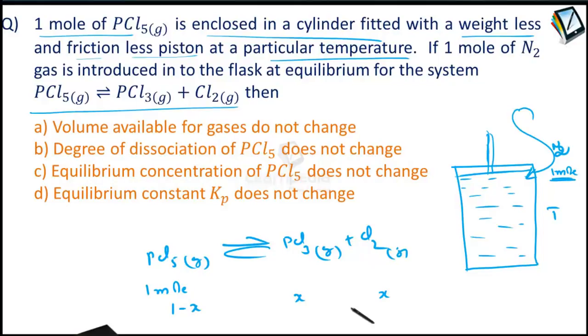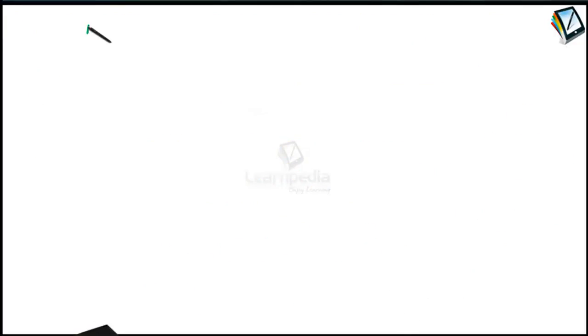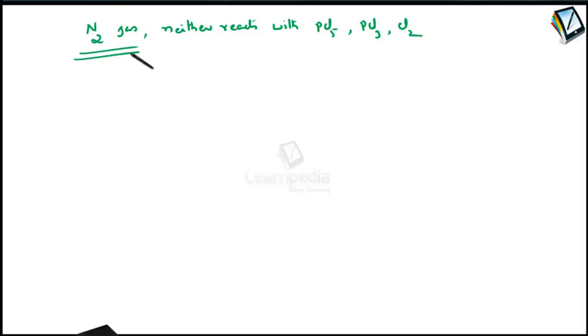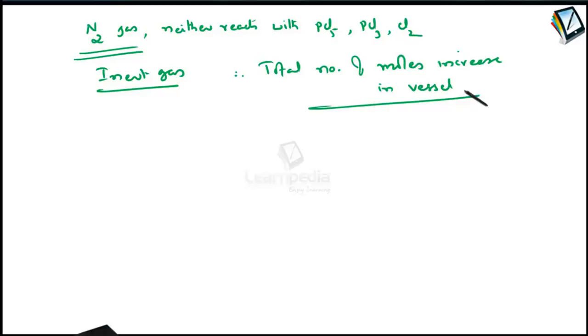What will happen? Since 1 mole of nitrogen is added, as this added nitrogen gas neither reacts with PCl5 nor with PCl3 nor with Cl2, it is considered to be an inert gas now. Inert towards the reaction, not the noble gas. So this inert gas being pumped into the system, the total number of moles in the vessel increases, as a result of which the piston will be moved up and maintains constant pressure.